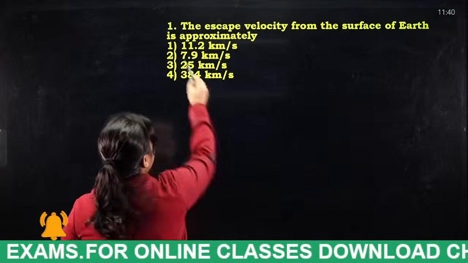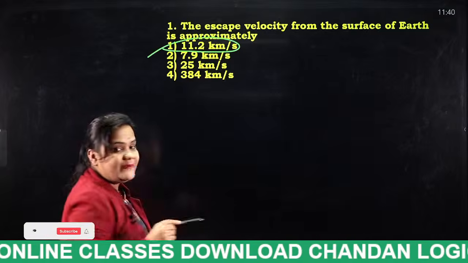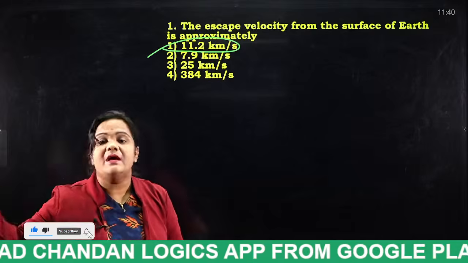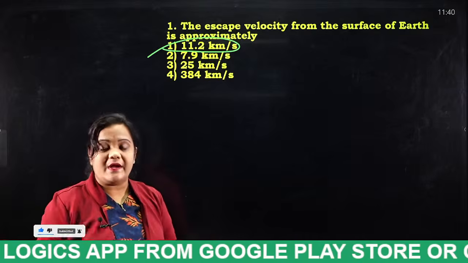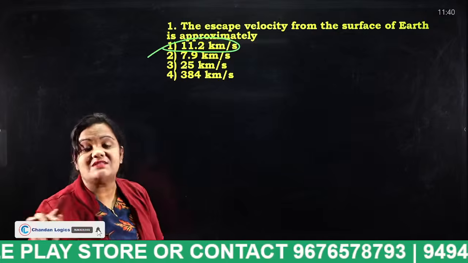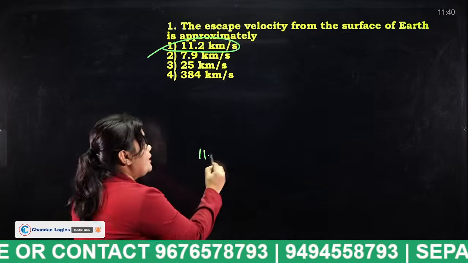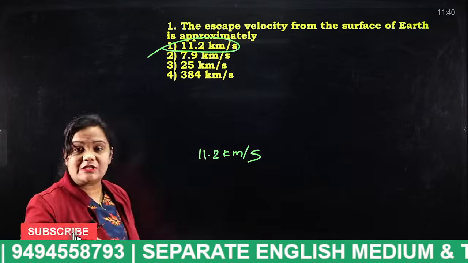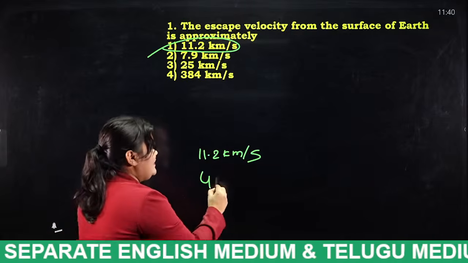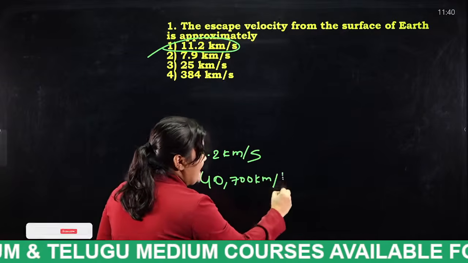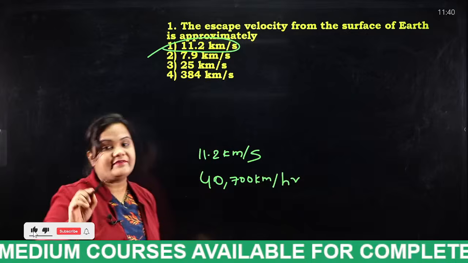So what is the answer students? 11.2 kilometers per second. That means that object is set free from gravitational force. It will be set free if it travels at 11.2 kilometers per second. Then per hour, if it travels 40,700 kilometers per hour, that object can escape from gravitational force.